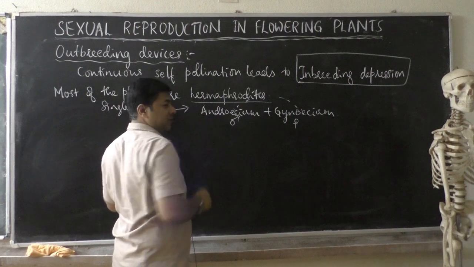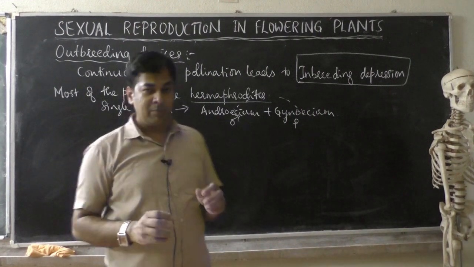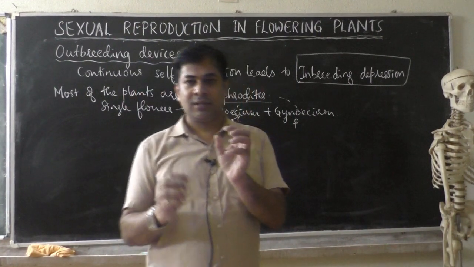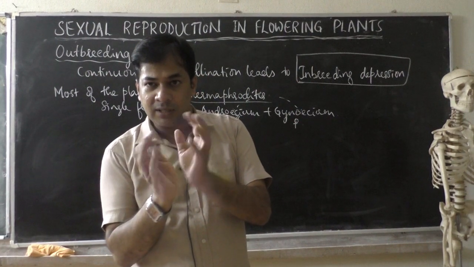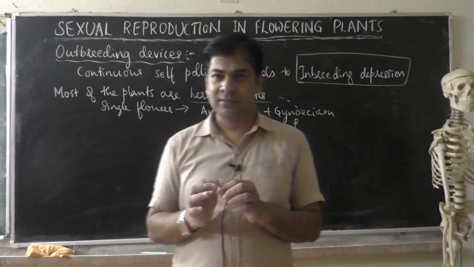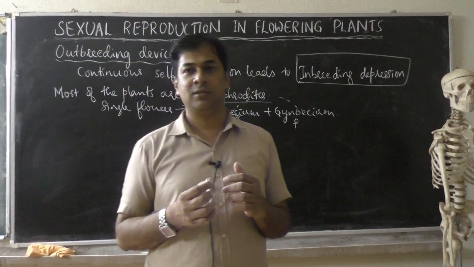I hope you understood. Because anther and stigma are both nearby in the same flower, chances are more for self-pollination.